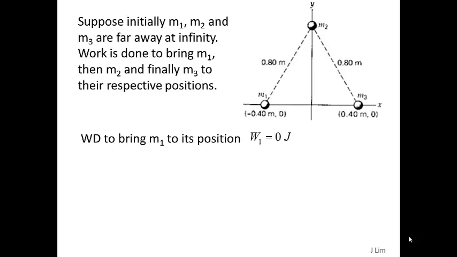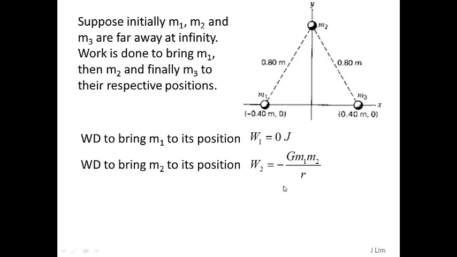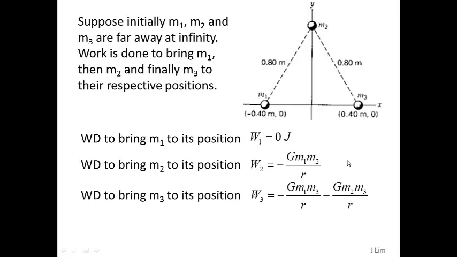Now work done to bring M1 to its position is 0 because there's no other bodies around. Work done to bring M2 to its position is given by minus G M1 M2 divided by r, the separation distance between M1 and M2, which is 0.8 meters. Now work done to bring M3 to its position is minus G M1 M3 over r and minus G M2 M3 over r. So M3 will interact with M1 as well as M2.